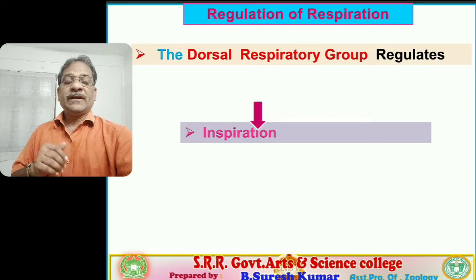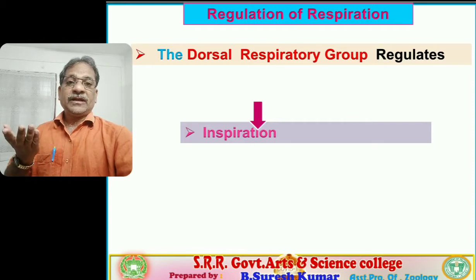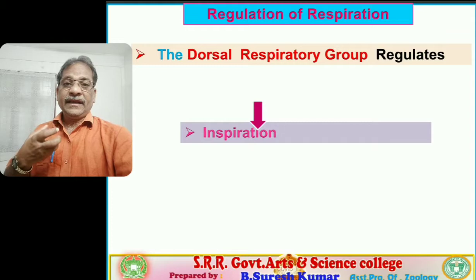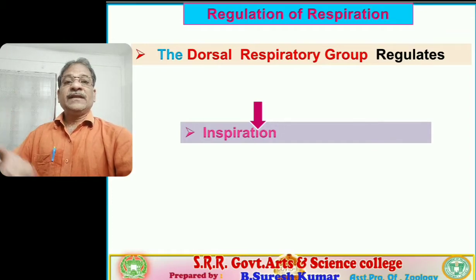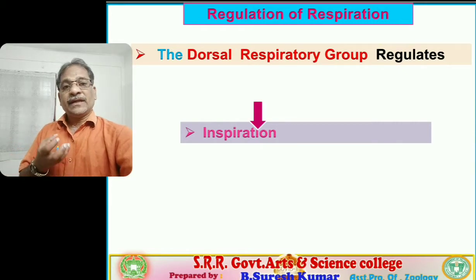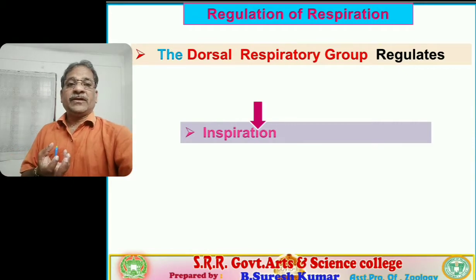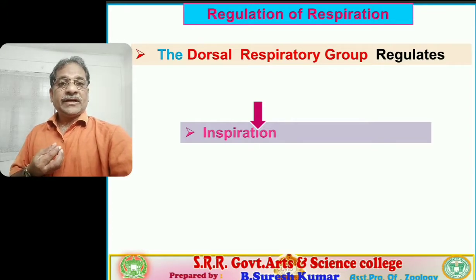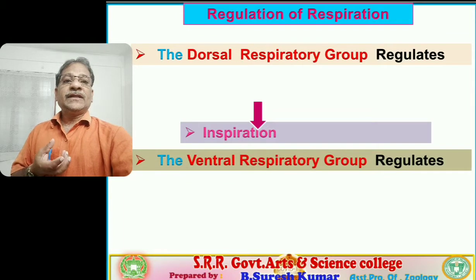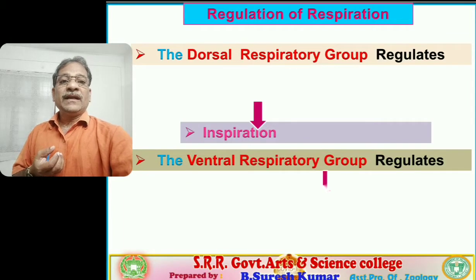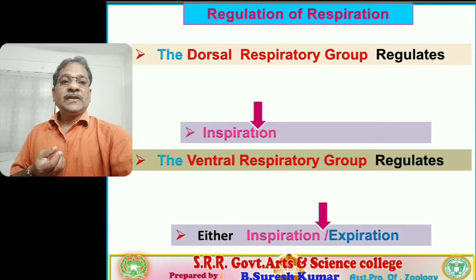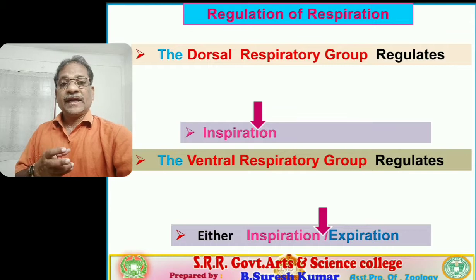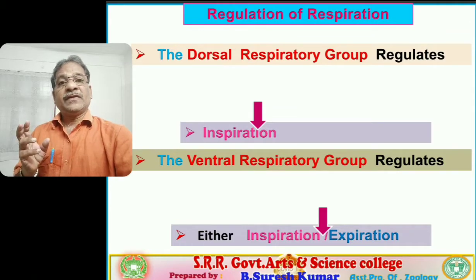Expiration is exhalation, expelling carbon dioxide containing air from the alveoli of the lungs to the outside. So the DRG mainly regulates inspiration. The ventral respiratory group regulates either inspiration or expiration, according to the situation of the individual.